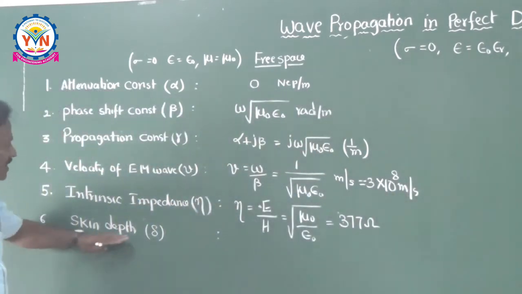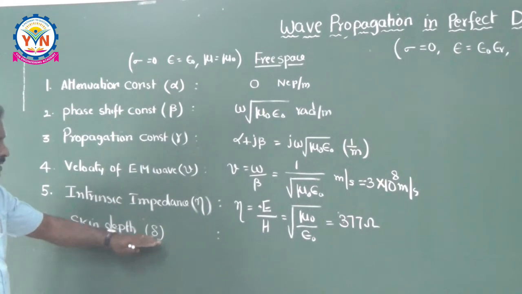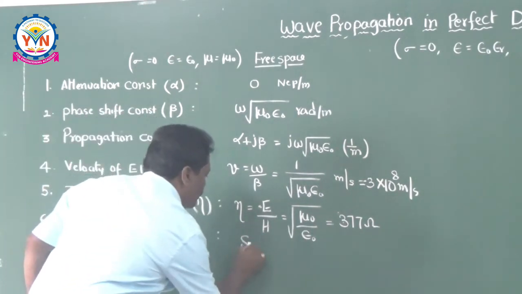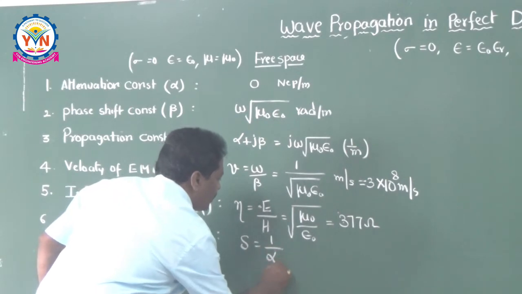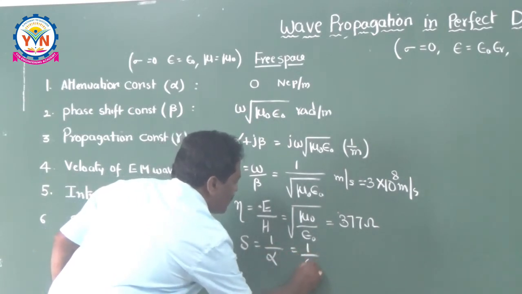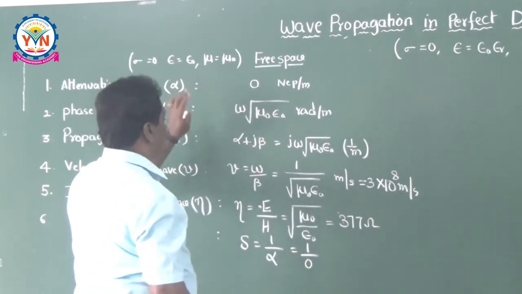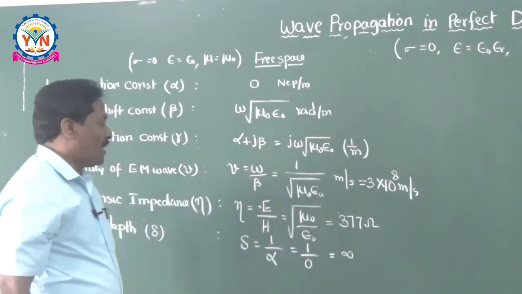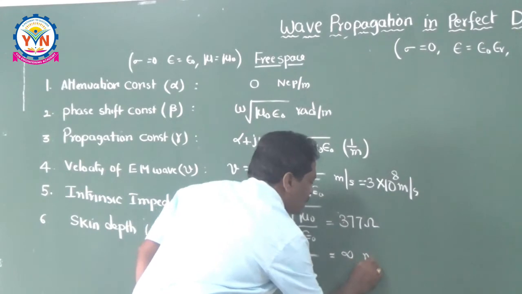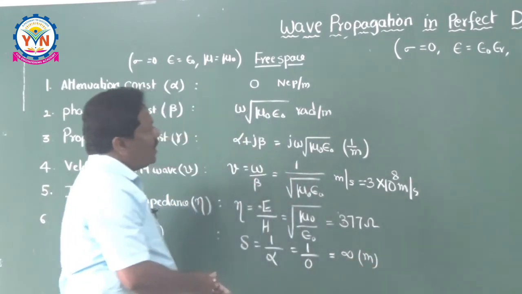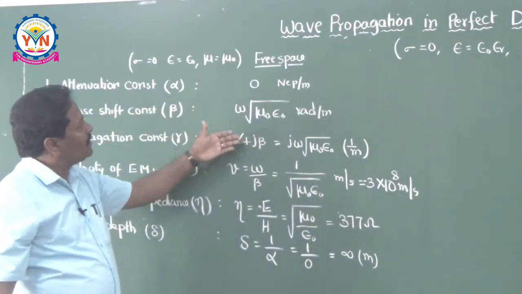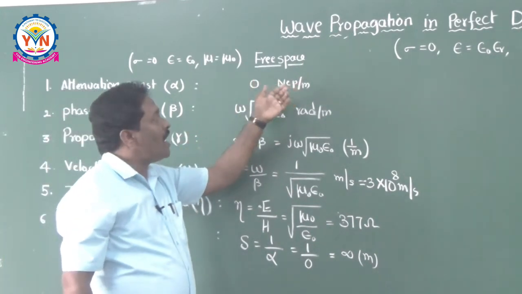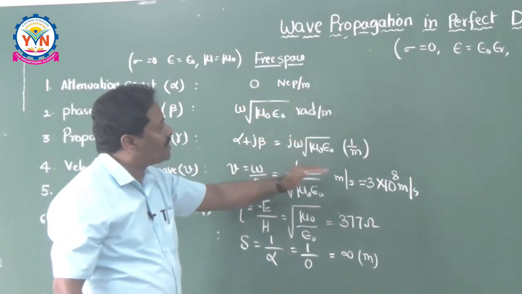Now coming to the skin depth delta. What is delta? Delta is nothing but 1 over alpha. So delta is equal to 1 by alpha is equal to 1 by 0, because alpha is 0 for the free space, that is equal to infinity. And the unit is meters. If you observe closely the wave parameters of the free space, almost all the parameters are fixed.